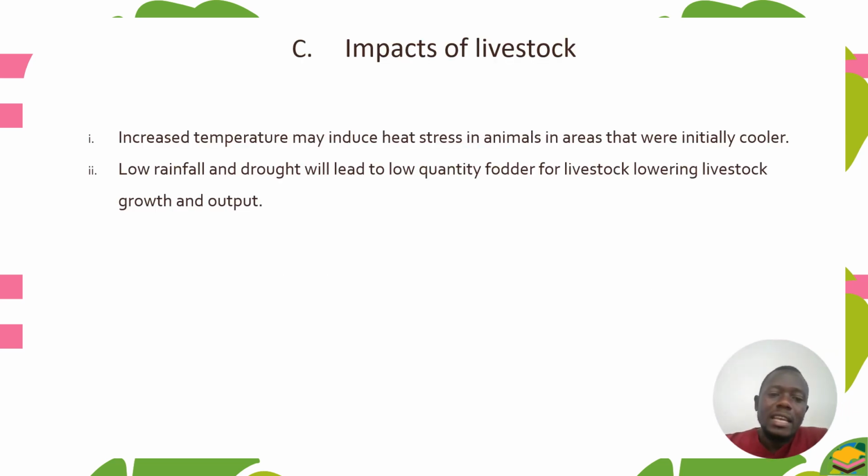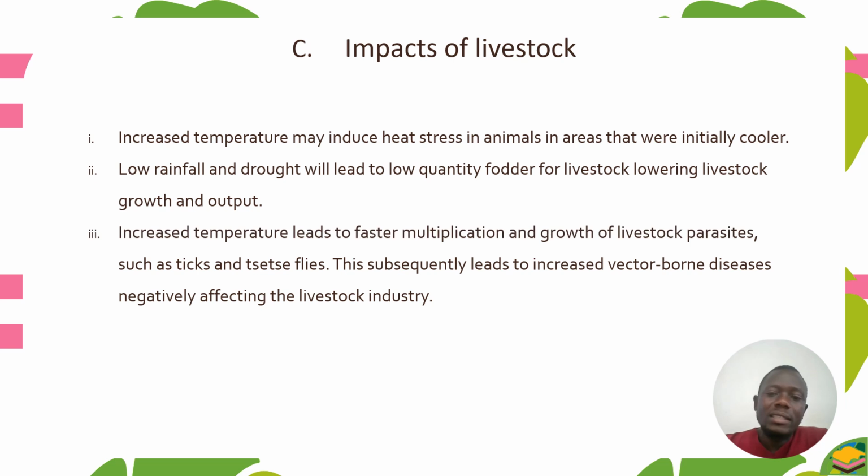So let's look at the impacts on livestock. Increased temperature may induce heat stress in animals in areas that were initially cool. So we find that some areas were initially cool, and suddenly the temperature has changed, and that area is experiencing high temperature.